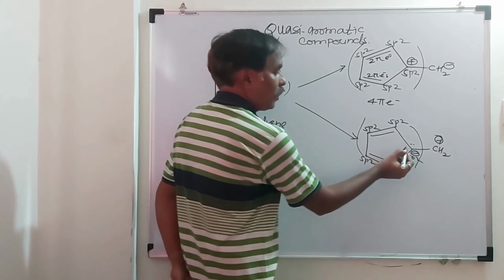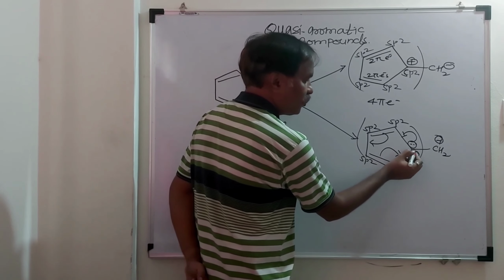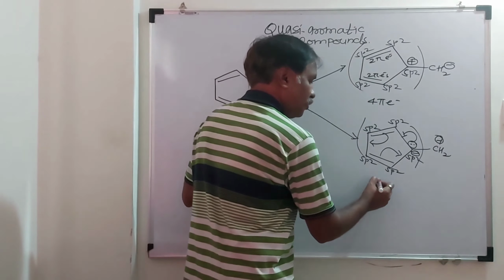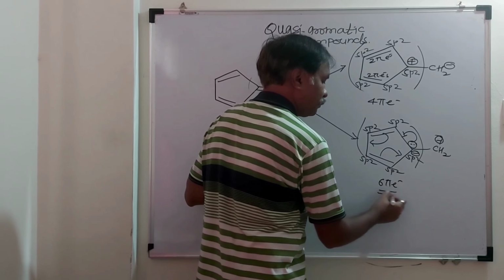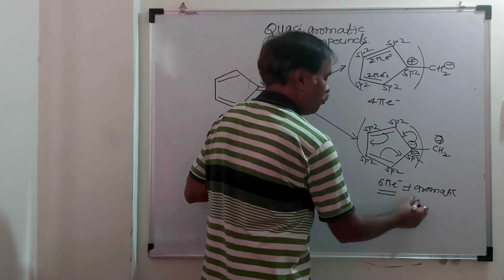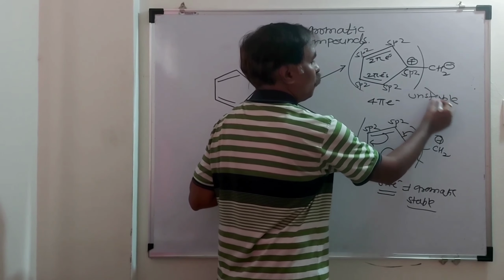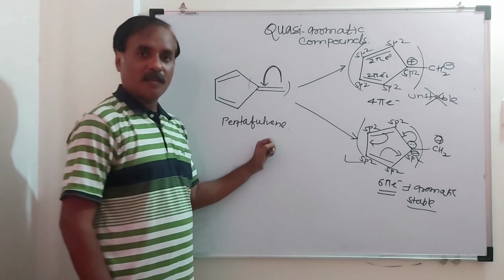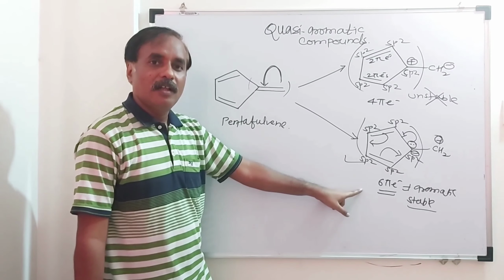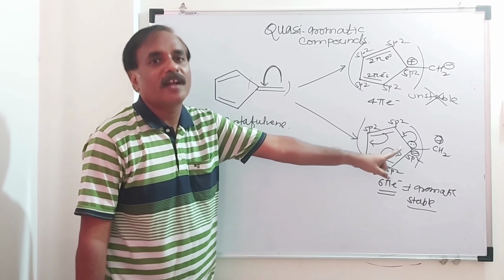There is a complete delocalization of electrons, and this lone pair is part of the delocalization, and this charge is part of the delocalization. So total number of pi electrons, 6 pi electrons. So the compound is aromatic. This is stable, this is more stable. This is unstable. So we have to consider this one because it attains stability. So this is aromatic. And since this charge is part of complete resonance, we can say quasi-aromatic compound.